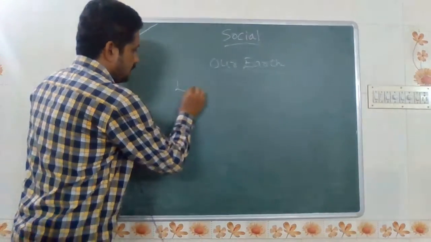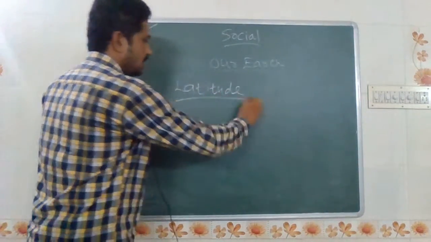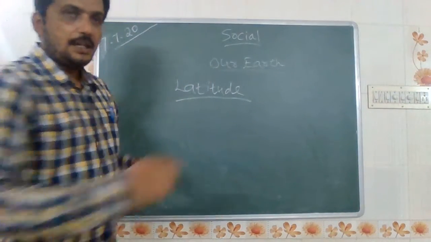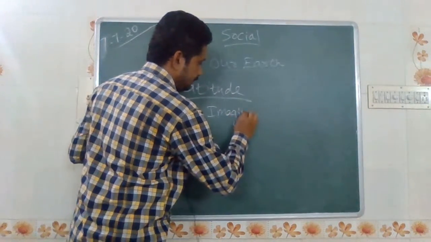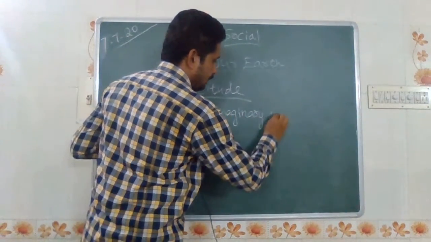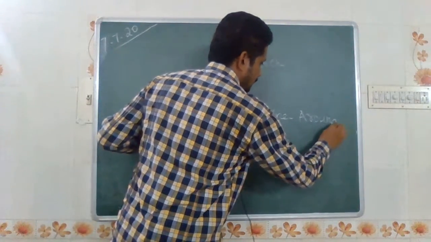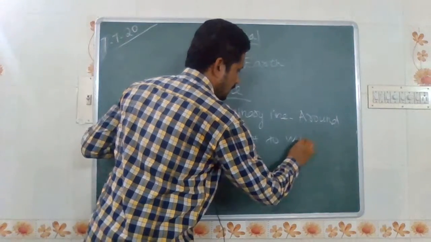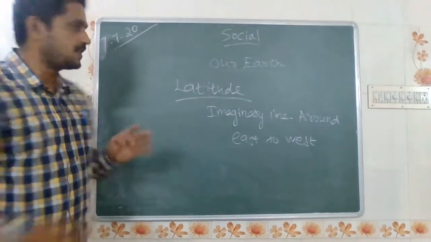Now we can show the latitude. What is meant by latitude? Imaginary lines around, east to west. I think everybody knows what the major four directions are.